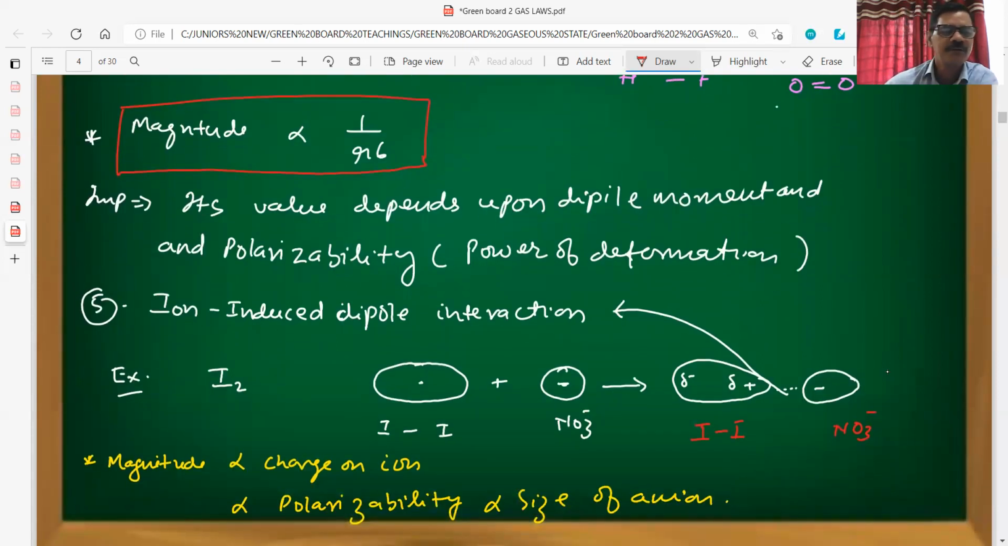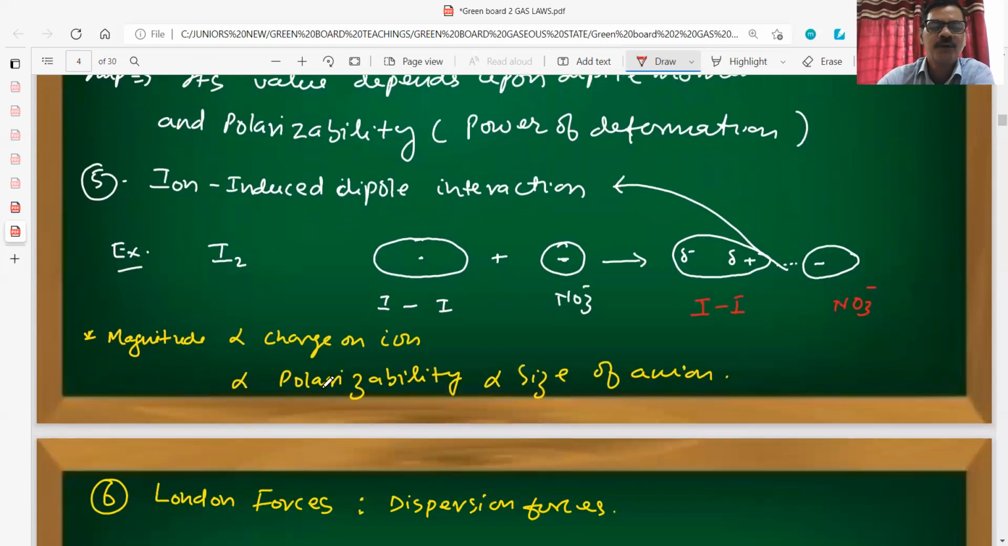The magnitude of this type of interaction will be directly proportional to the charge on the ion. More charge, more interaction. It also depends on the polarizability of the neutral molecule, which is directly proportional to the size, that is, how easily it is deformed. Is it clear to everybody? So this is called ion induced dipole interaction.